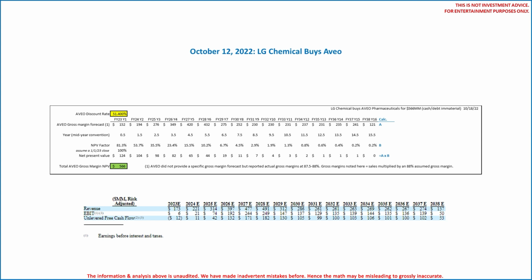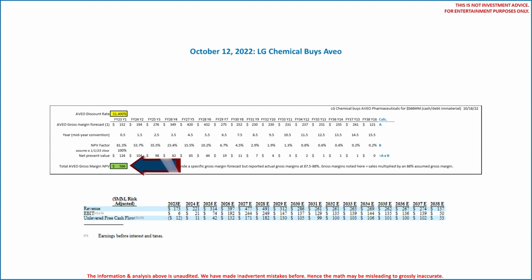AVEO management prepared this revenue forecast but did not provide cost of sales nor a gross margin forecast, so this analysis assumes an 88% gross margin consistent with AVEO's actual fiscal year 2021 and 9-month 2022 gross margin rates. We know from AVEO's financial statements that cost of sales included royalties due third parties, so this analysis assumes an 88% gross margin on all sales through the year 2038. Long story short, a discount rate of a whopping 51.4% applied to this gross margin forecast results in a collective net present value of $566 million.